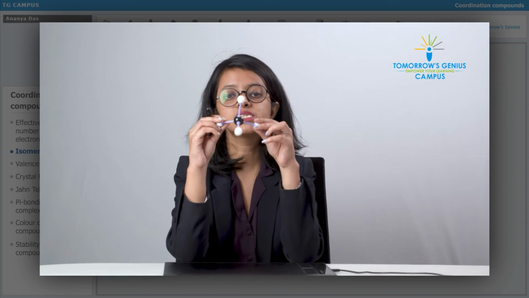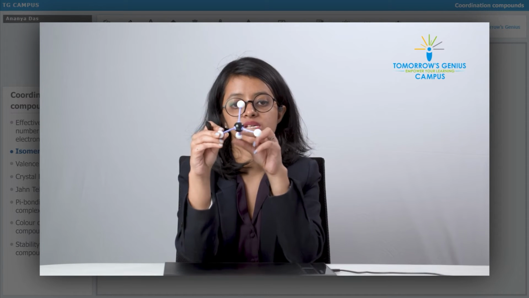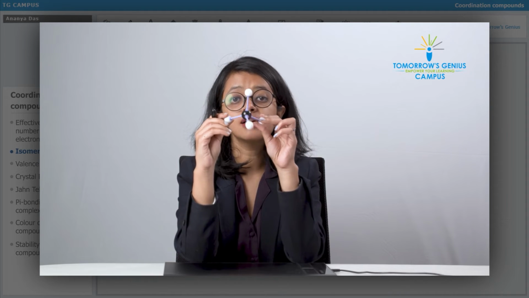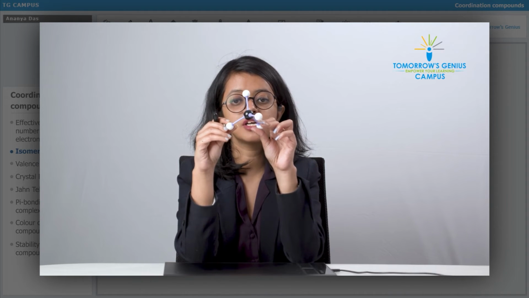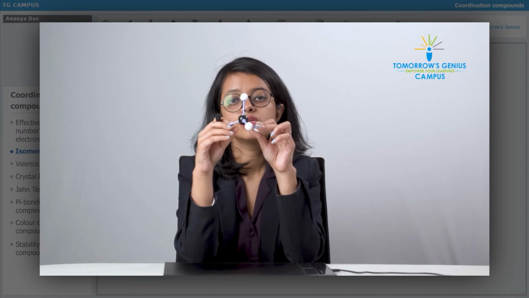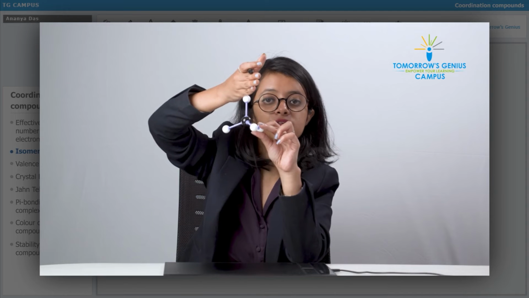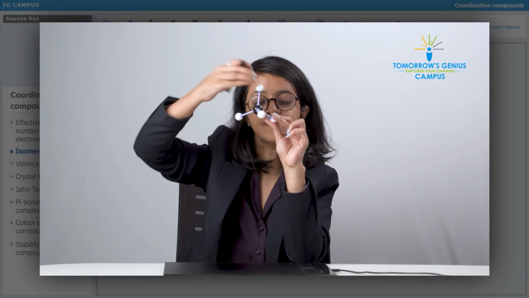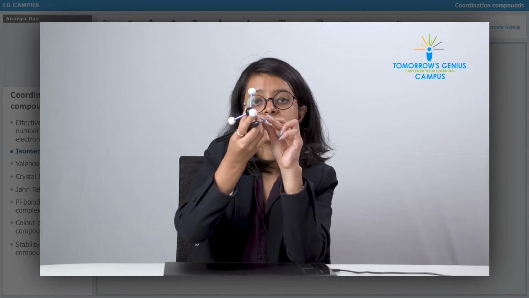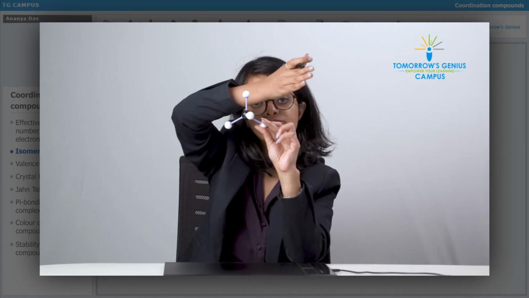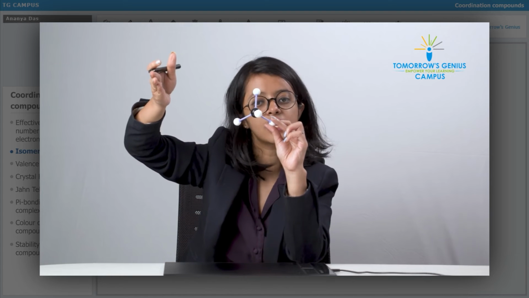Okay, now look at this tetrahedral complex and imagine that all of the ligands are different. Just imagine all of the ligands are different. Now if you put a plane of symmetry from there, you are bisecting this atom and this atom. So their mirror images are going to be equal to each other, that is, this side of this atom will be equal to this side of this atom.